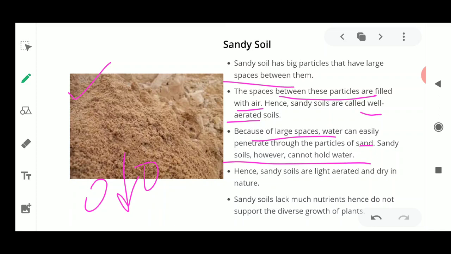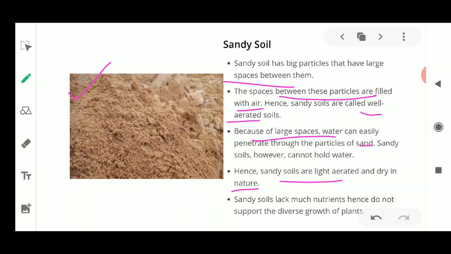Next, sandy soils are light, aerated and dry in nature. If you remember the sandy soil present on the banks of rivers and the sea, you can easily feel that this soil is dry in nature. And if you think of a desert, you will understand that it is very dry in nature. This dryness is because of the air present in the soil.